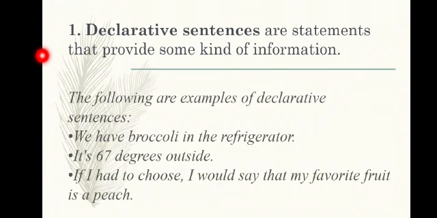See the examples. "We have broccoli in the refrigerator." "It's 67 degrees outside." "If I had to choose, I would say that my favorite fruit is a peach." I told you it can be a positive or negative sentence. "Seema will not visit us tonight." It is an example of a negative sentence.